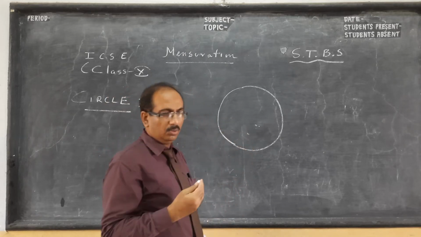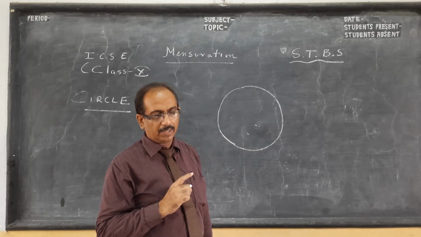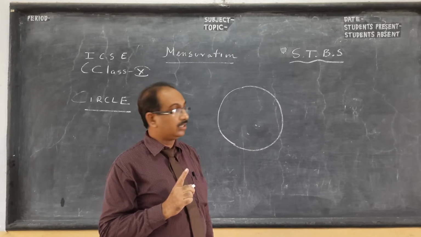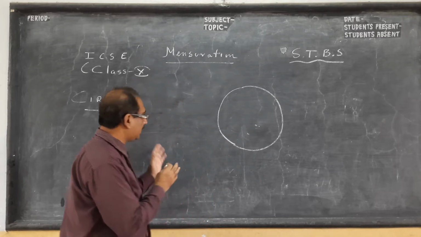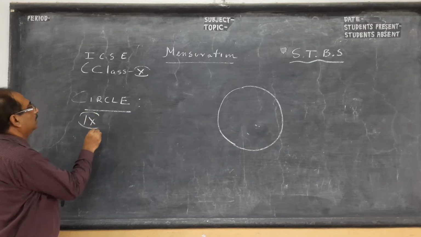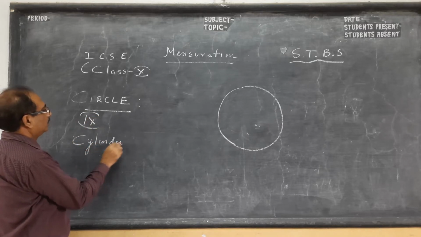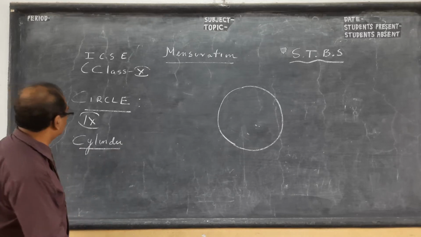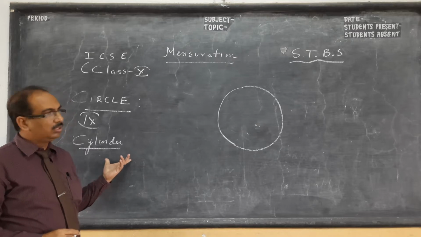I think this is a project in class 10 also, where you have to find the area and perimeter of a circle. I am just recapitulating, this is basically from class 9, because today my basic idea is to teach you the basic concept of cylinder. So the concept of cylinder I go first.